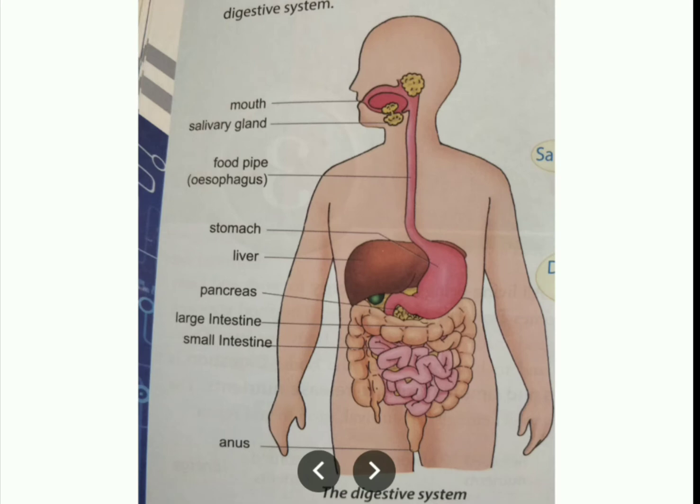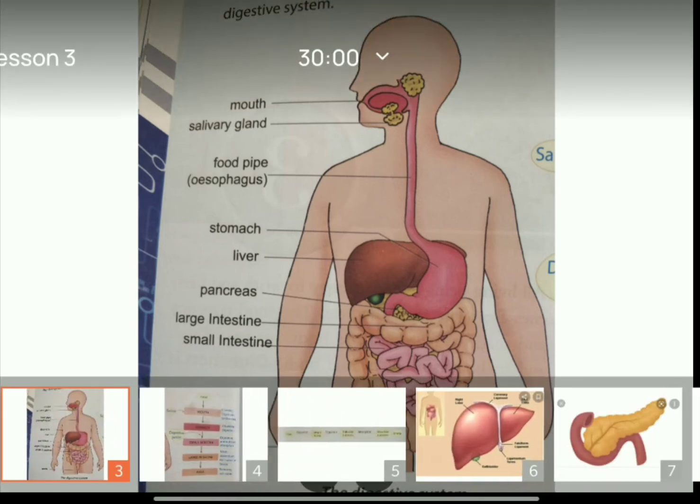Yes, this is your digestive system, what we are going to learn. And in this, children, see, here I have kept you a slide. First, food you will be taking. And this food undergoes digestion, and as I have told, digestion means breaking the food particles into simple forms or smaller pieces.